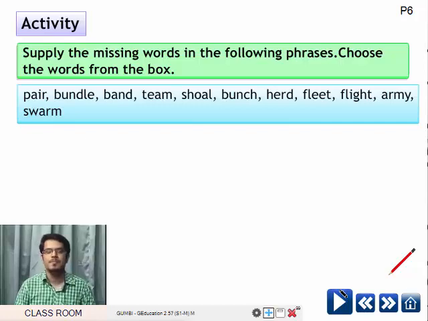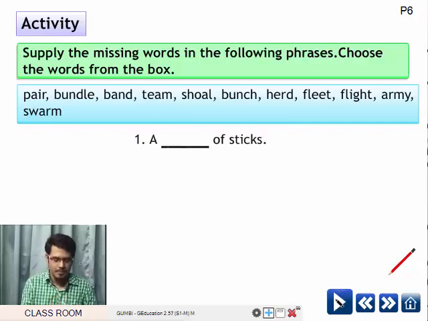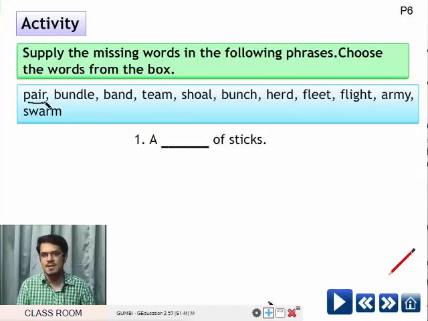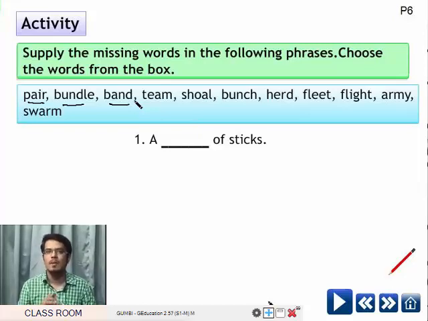For example, a bunch of keys. A group of people. Pair. What does pair mean? A pair of scissors. Bundle. Band, a team of singers or musicians we call band. Team, group of people. For example, a team of cricket players.